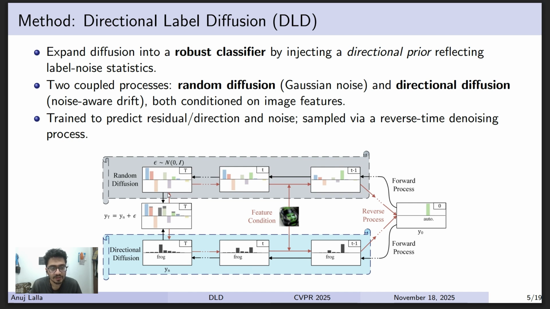It's just random noise. Whereas in case of directional diffusion, in the forward process, we keep on adding noise and go to a noisy label distribution. So at time step capital T, we add yn, which is obtained from directional diffusion, and epsilon, which is obtained from random diffusion. So this was the forward process. In the backward process, we go from epsilon and yn to y0. It is conditioned on the input image. So this is the typical workflow.